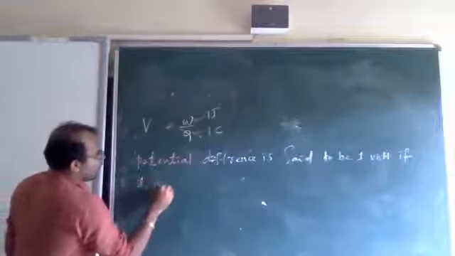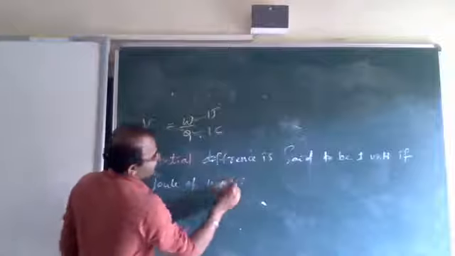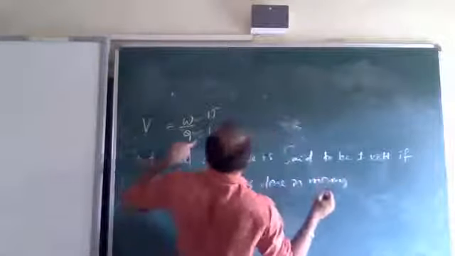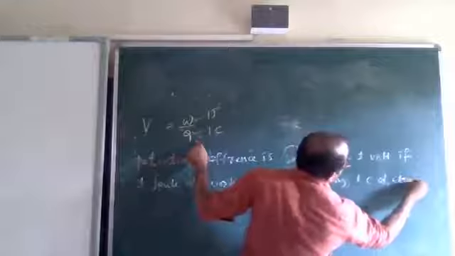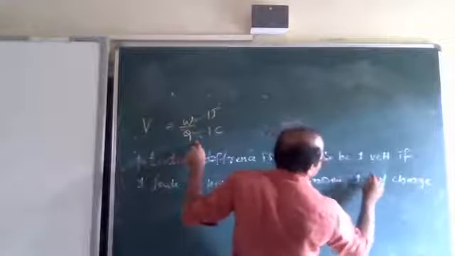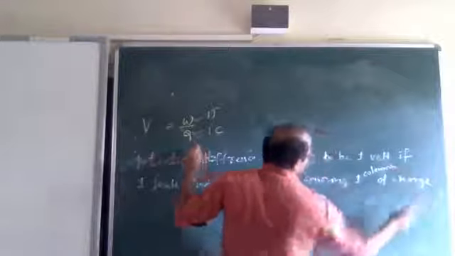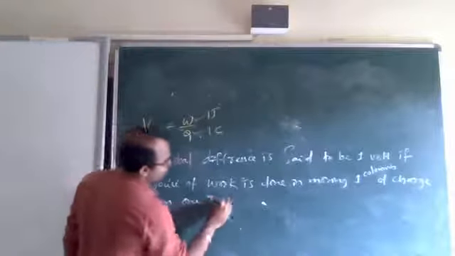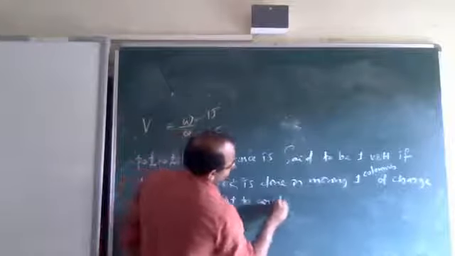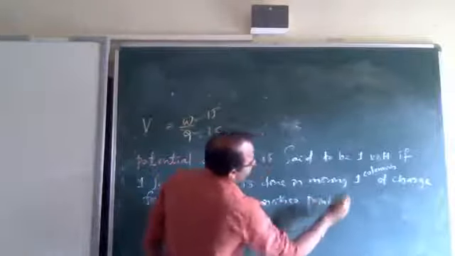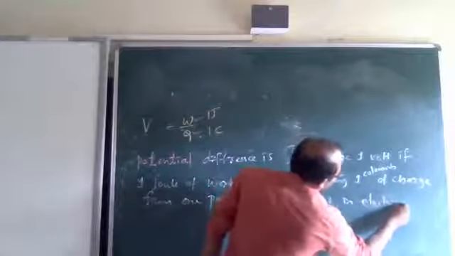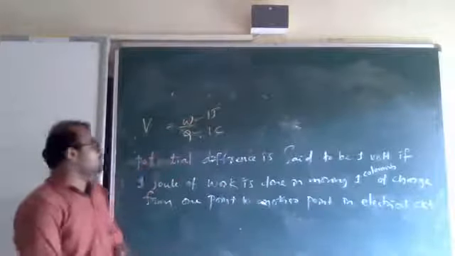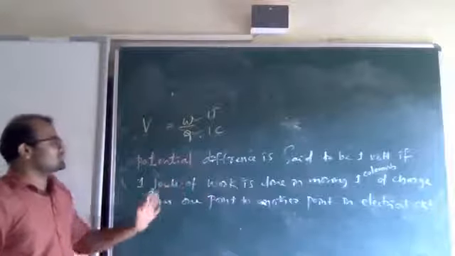Let me write clearly. Potential difference is said to be 1 volt if 1 joule of work is done in moving 1 coulomb of charge, or 1 C of charge, from one point to another point in an electrical circuit.